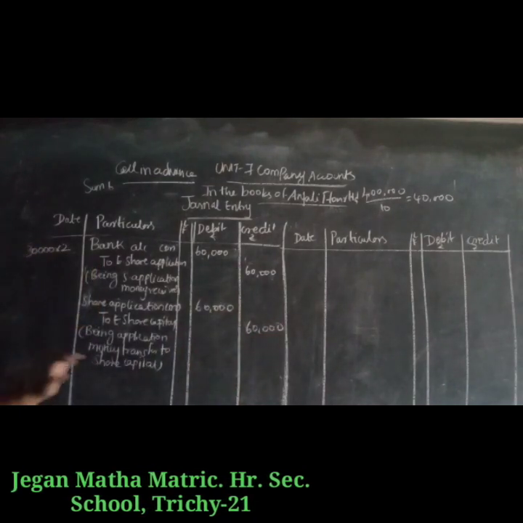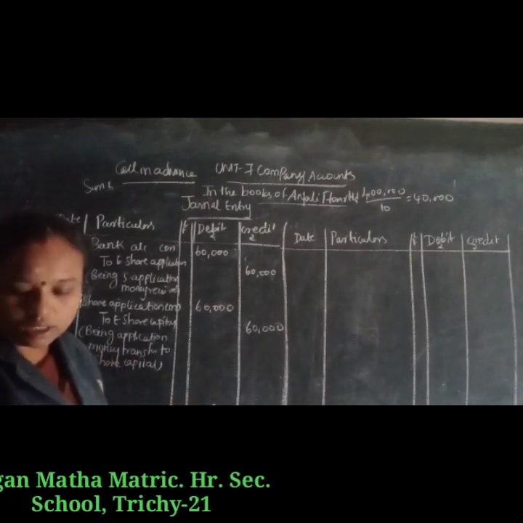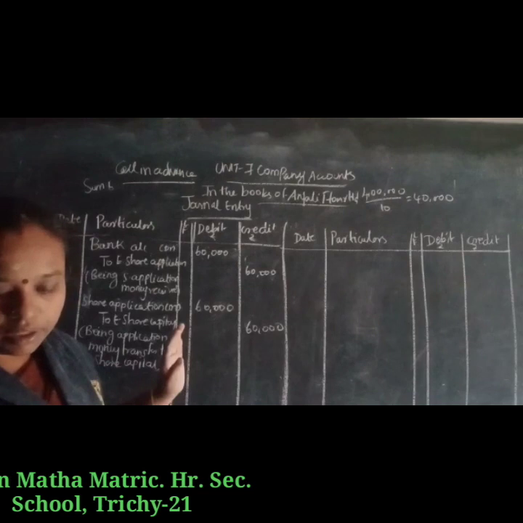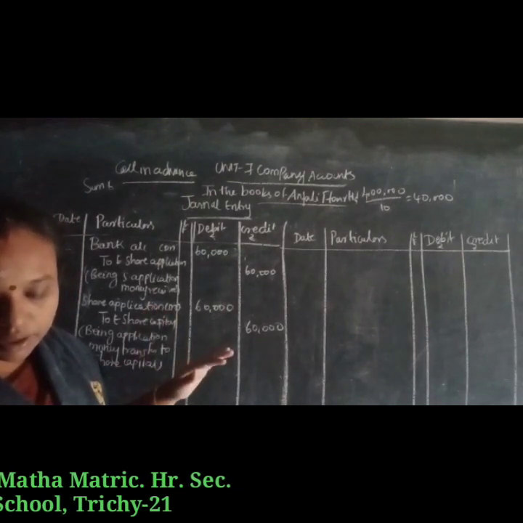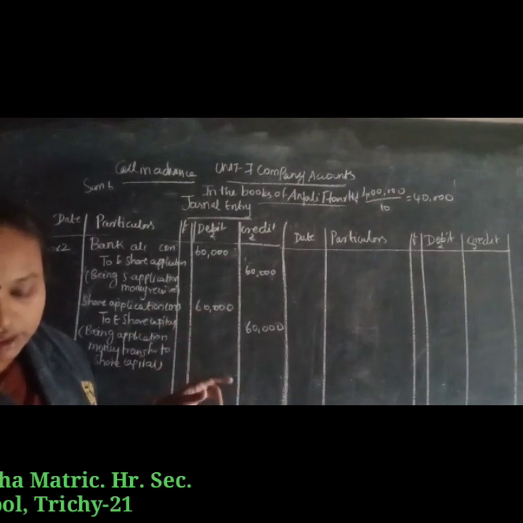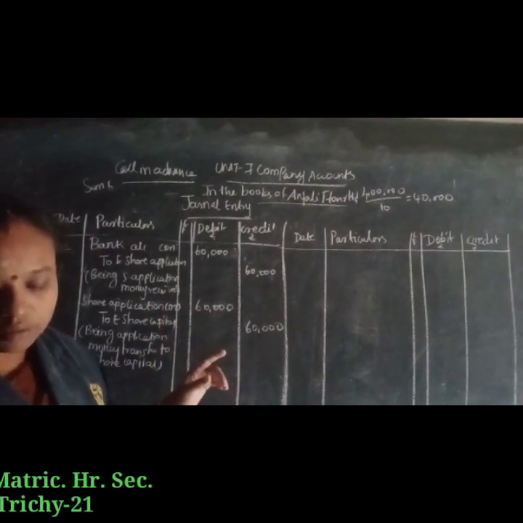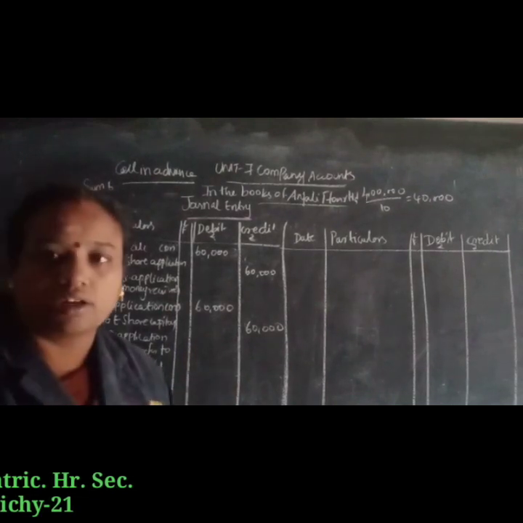Next, we are going to write the entry for allotment. Keep in mind, the allotment money is 5 rupees, but the one shareholder holding 500 shares has paid the call money also along with the share allotment.